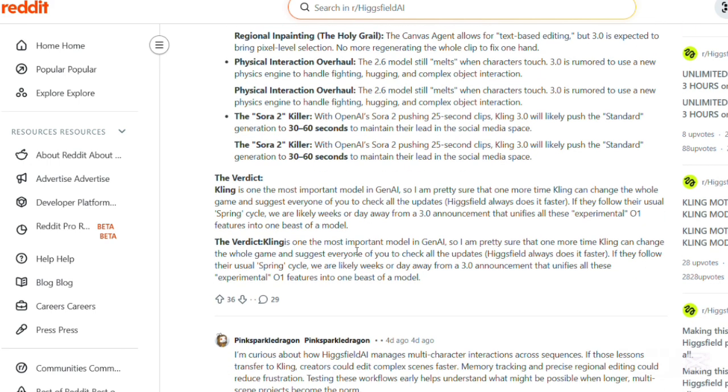So the verdict is that Kling is one of the most important models in generative AI. So I'm pretty sure that one more time Kling can change the whole game, and I suggest every one of you to check all the updates.